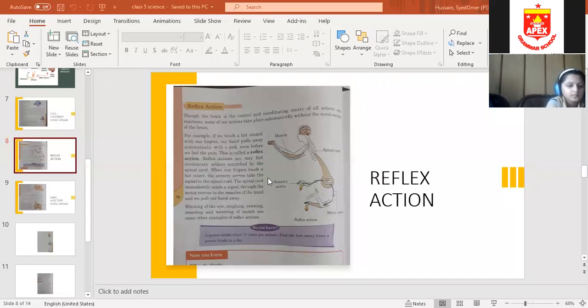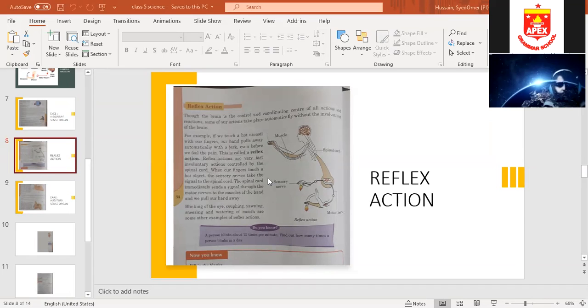Okay, do you know a person blinks about 15 times per minute? How many times does a person blink per minute? 15 times. Find out how many times a person blinks in a day. It means if it is 15 times per minute, then in a full day, how many times will it blink? So now you know. Okay, who will tell me?